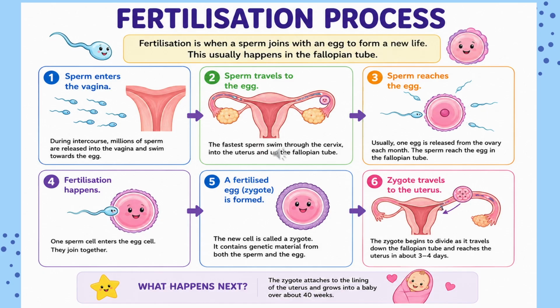This slide shows the process of fertilization, and there are 6 steps here that you will have to remember part by part. And finally, what happens next is the zygote attaches to the lining of the uterus and the baby grows for about 40 weeks.